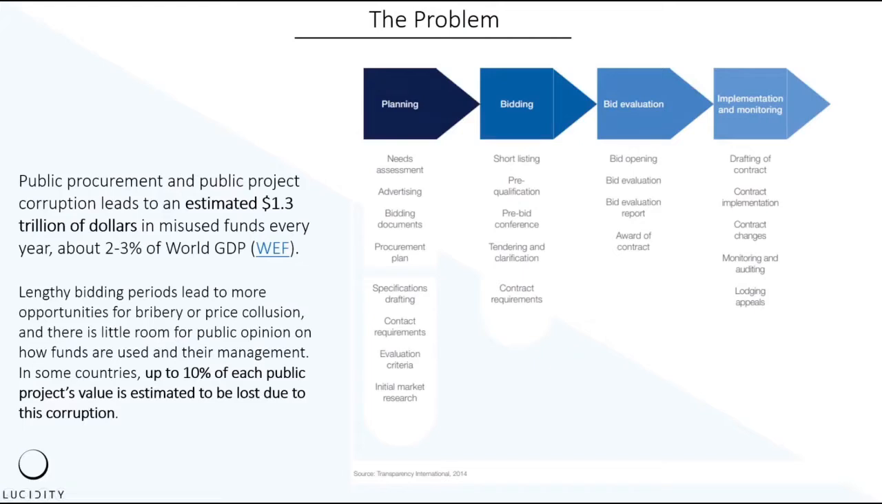Hey everyone, today I'm here to talk to you about our project Lucidity. The problem that Lucidity is trying to tackle is the problem of public procurement and public project corruption, which leads to an estimated $1.3 trillion of misused funds every year.